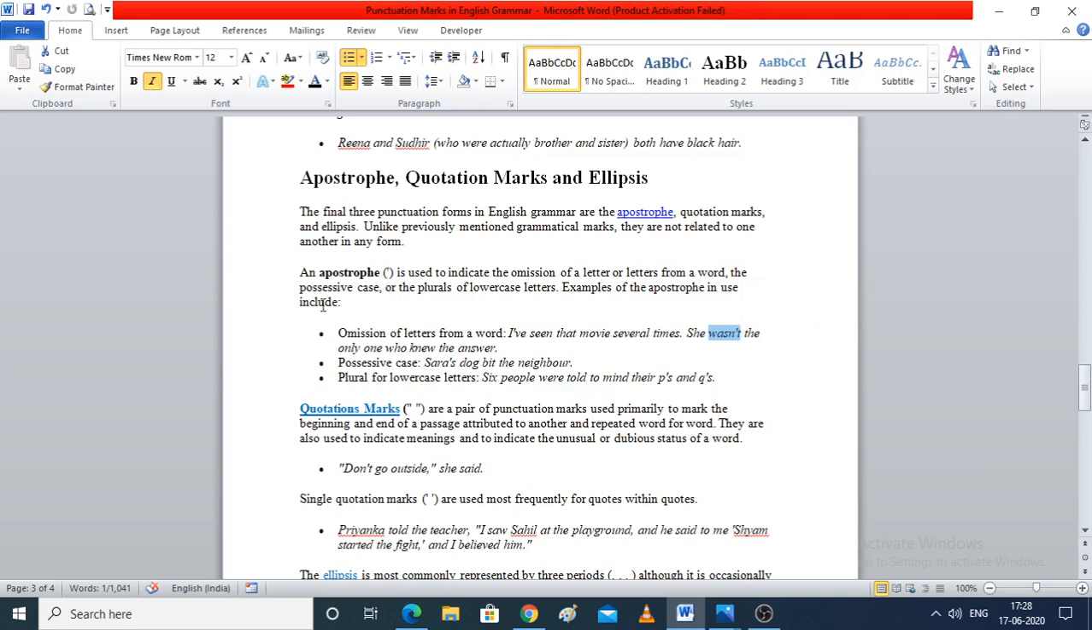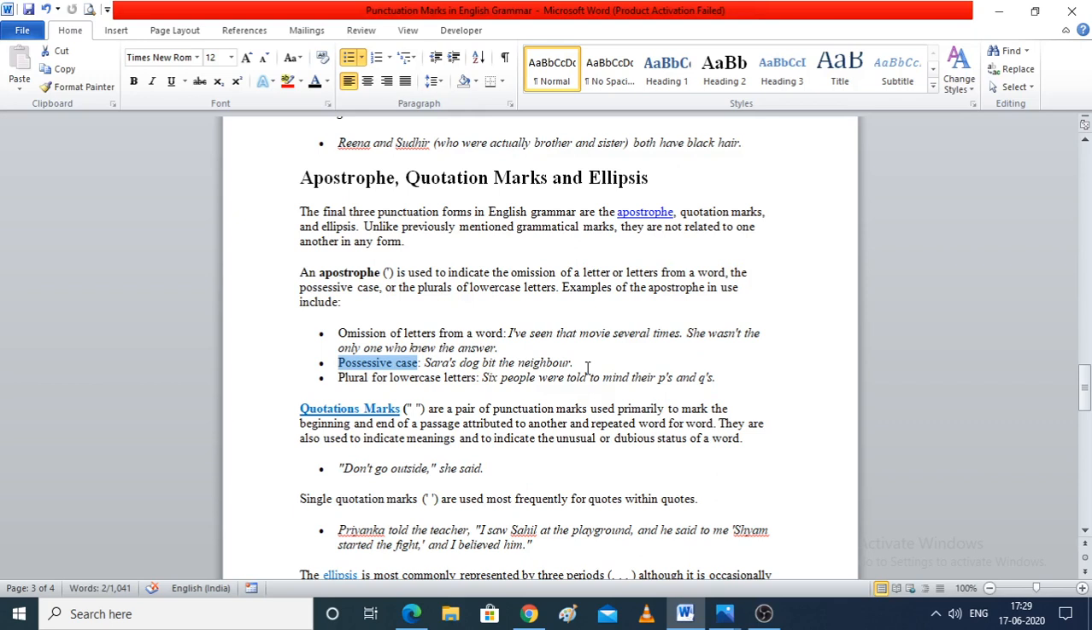So, first usage of apostrophe is omission of letters from a word. Now, second one, possessive case. Sarah's dog bit the neighbor. Fine. What does Sarah's dog bit the neighbor mean? In Hindi it is सारा के कुत्ते ने उनके पड़ोसी को काट लिया. So, Sarah's dog, right?